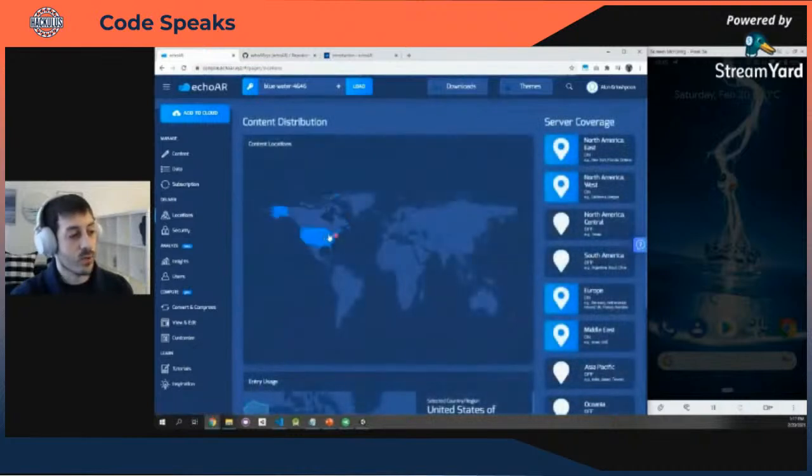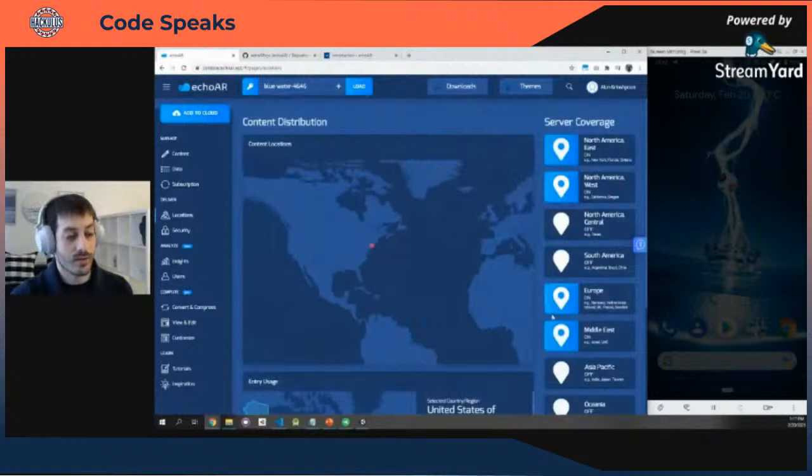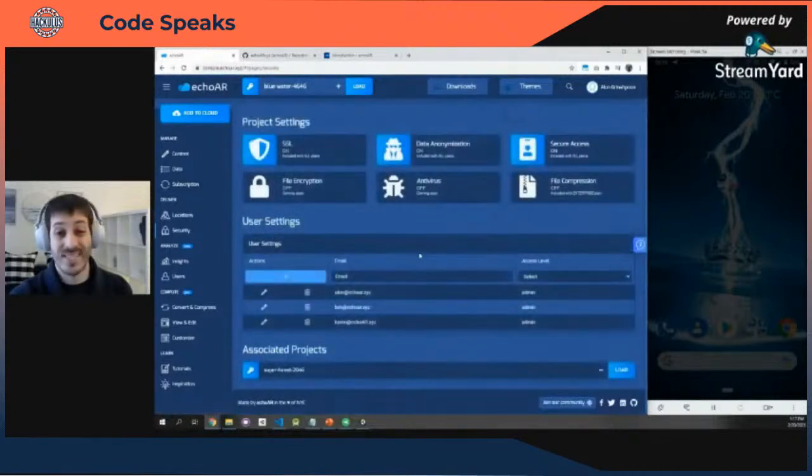The location page is really cool, shows you distribution of content. Remember, we added that Fox in New York. You can monitor the servers that are supporting your application and the distribution of content. The security page is really cool. If you're working as a team, you can add people to your project, so they'll be able to contribute and manage the same content as you do.